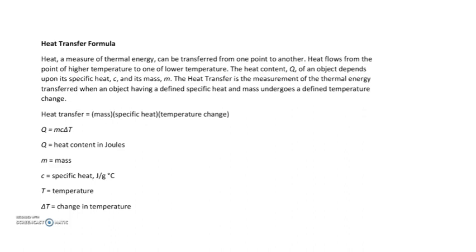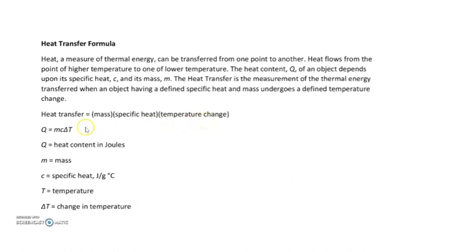The heat content, let it be Q, of an object depends on the specific heat and mass of the object. So if the heat transfer is Q, then Q is equal to mass into specific heat into temperature change.